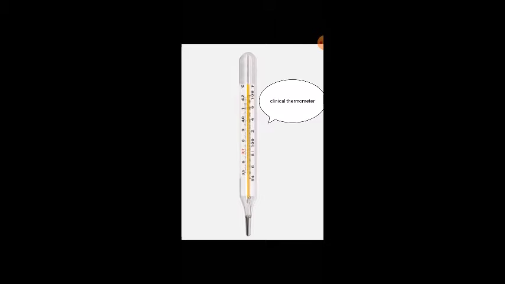Okay students, one most important thing: a thermometer is washed with water and then jerked so that the mercury therein falls below 35 degrees Celsius. It is then placed in the mouth of the patient for 1 minute. After 1 minute, it is taken out from the mouth and the temperature reading is taken.